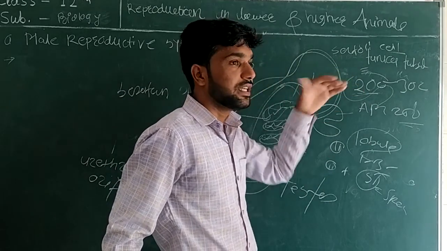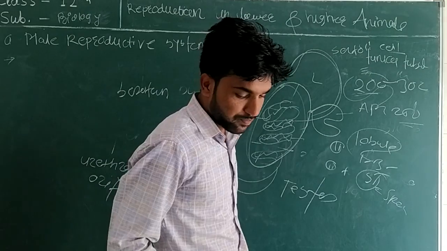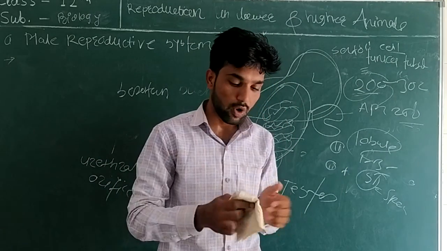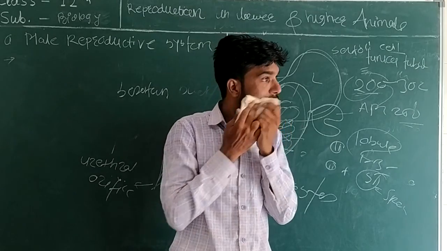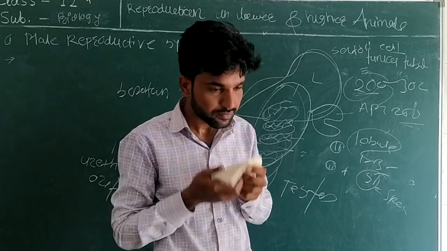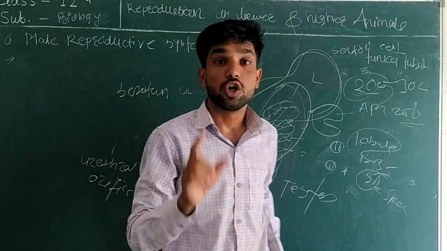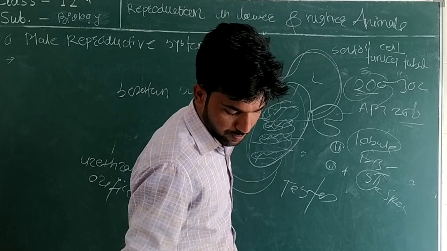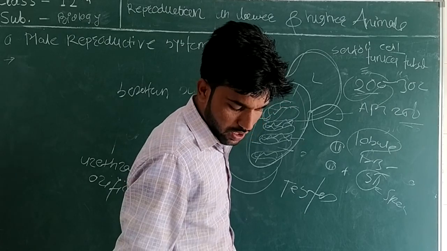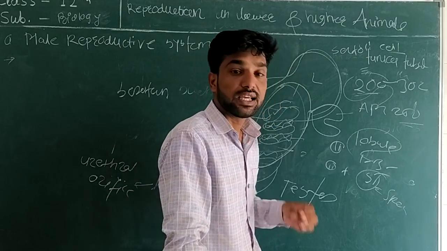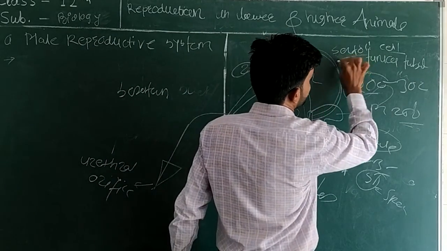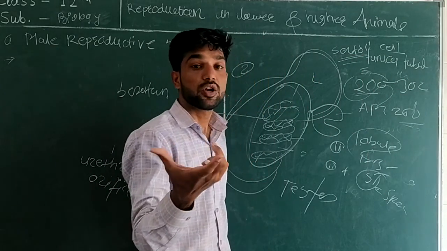So what do Sertoli cells do? Sertoli cells provide nutrition to the developing sperm in various stages, that is the primary spermatocyte and secondary spermatocytes. That is not important, but the main function of Sertoli cells is to provide nutrition to the sperm.